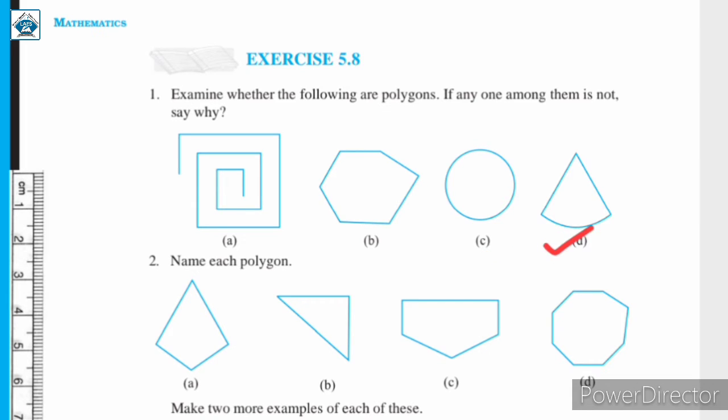Next, this is a closed figure but all sides are not line segments. All sides of this figure are not line segments. Here we have a curve but that is not the property of a polygon. That is not how a polygon is. A polygon is a closed figure that is made up of line segments only. अब क्योंकि यहाँ पे दो ही line segments है, third is not a line segment, therefore it is not a polygon.